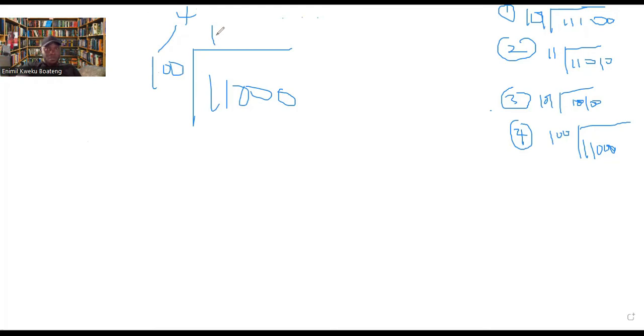Now 1 0 0 times 1 is 1 0 0. Do your subtraction. 0, 1, and then 0 here. Now, 1 0 0 will not go into 1 0. 1 0 here is 2. So 4 will not go into 2. But do you have a number to drop? Yes, there is a number to drop. Let me put this at the side. Put it here. There is a number to drop, so let's drop it.